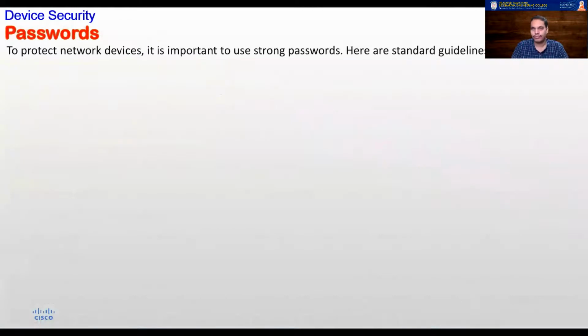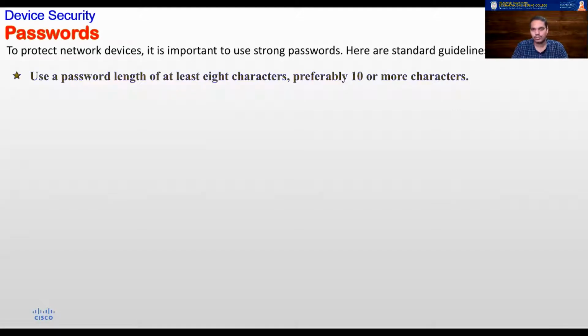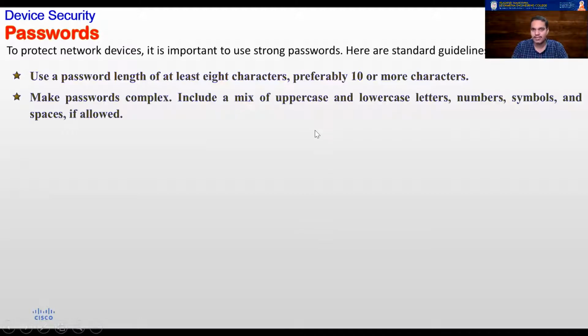And then let us talk about passwords. Everybody knows what a password is, and everybody has many passwords. So let us talk about the standard guidelines for setting up passwords. Password length should be at least 8 characters, usually more than 10. Make it complex. You don't simply put welcome, hello, how are you, those kinds of things. You include a mix of uppercase and lowercase letters, numbers, symbols, and spaces.